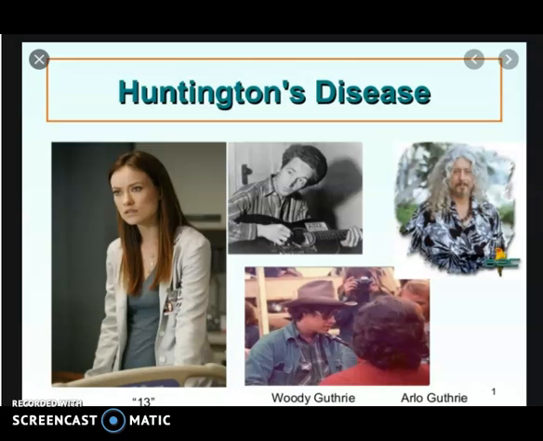Huntington's disease is an inherited condition in which nerve cells in the brain break down over time. Huntington's disease is a progressive brain disorder that causes uncontrolled movements, emotional problems, and loss of thinking ability.